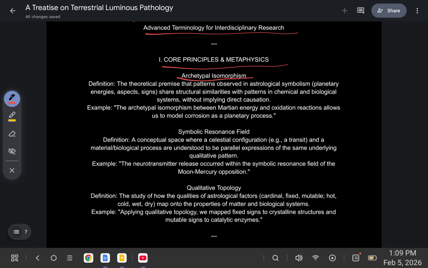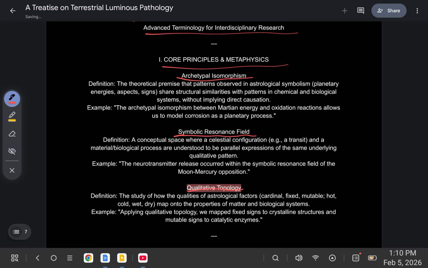Symbolic resonance field. A conceptual space where a celestial configuration, for example a transit, and a material biological process are understood to be parallel expressions of the same underlying qualitative pattern. For example, the neurotransmitter release occurred within the symbolic resonance field of the Moon-Mercury opposition.